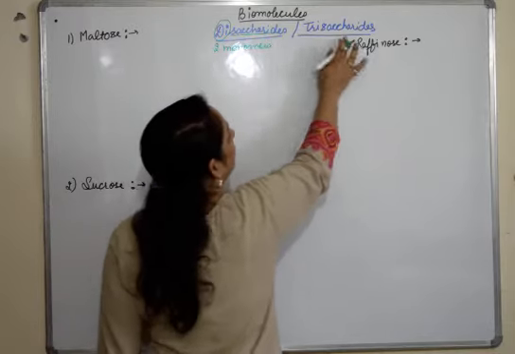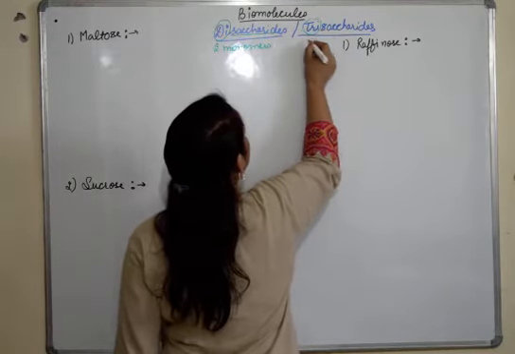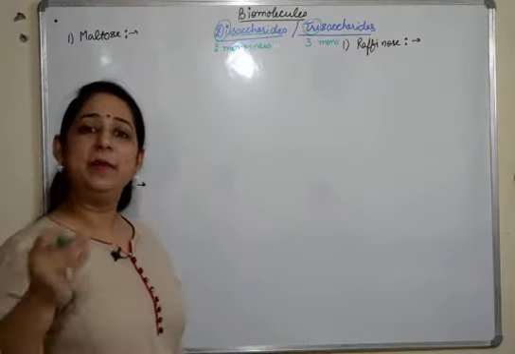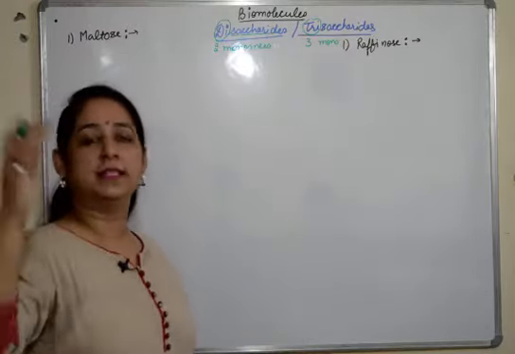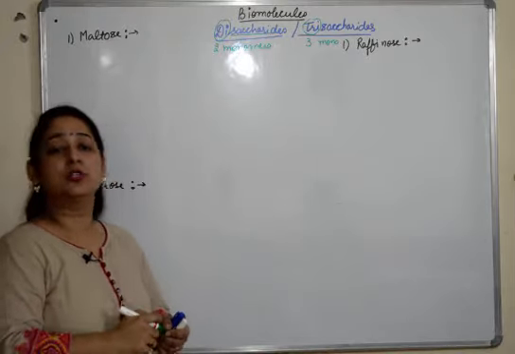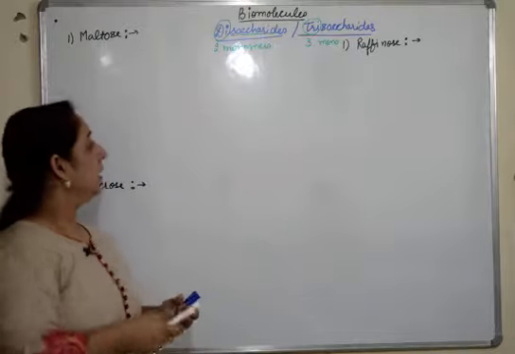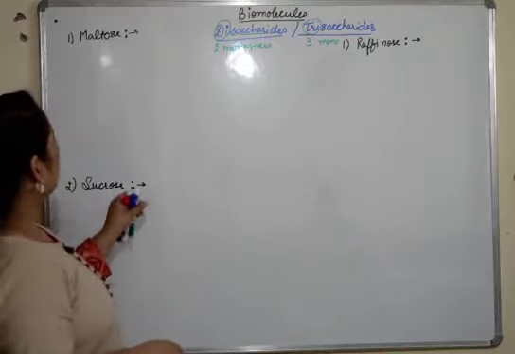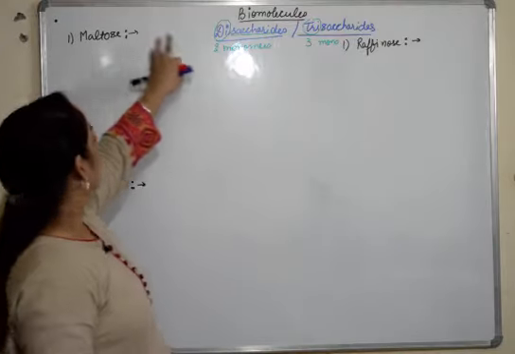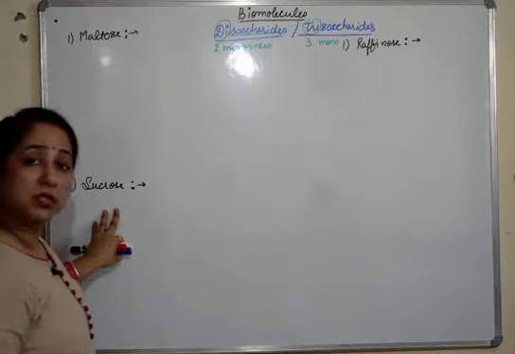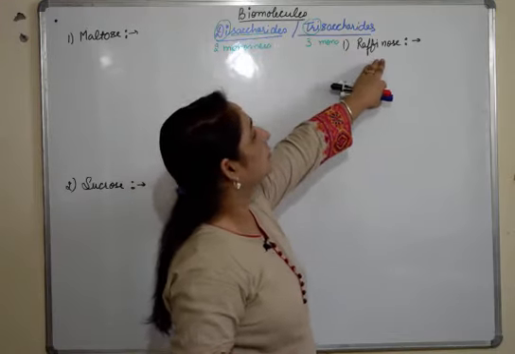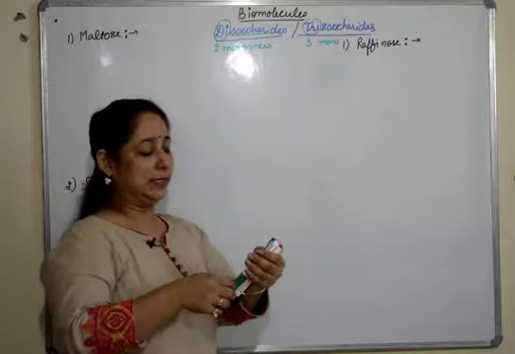Fine. When I say trisaccharide, the word tri means three monomers. Fine. And more than three will all be considered under polysaccharides, where there are multiple monomers of glucose, fructose and all carbohydrate monomers. So we'll start with the examples. Disaccharide molecules, maltose and sucrose are the examples. Trisaccharide molecules, raffinose, the example we'll take.